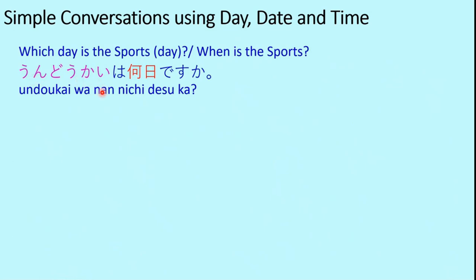Undokai is sports. Wa nannichi desu ka? Nannichi means which day. So the earlier example was for the month. This is for the day. So which day is the sports day? It's on the 9th. Kokonoka desu. So we have seen that the 9th day of the month is called Kokonoka. So this is the 9th day desu. Kokonoka desu.